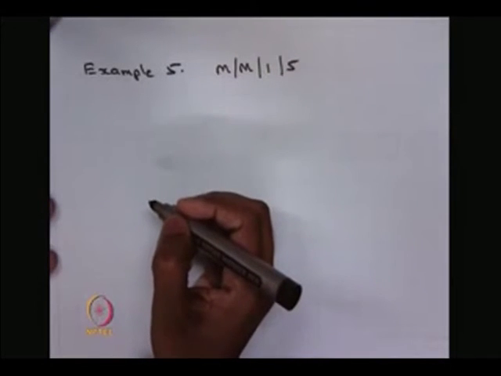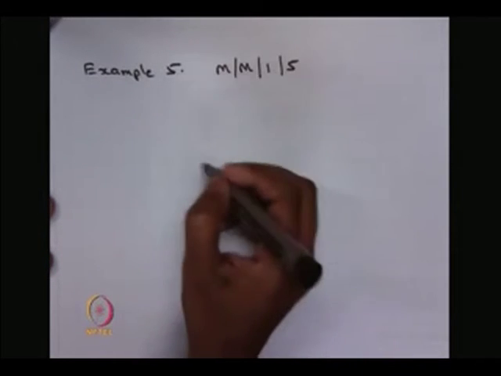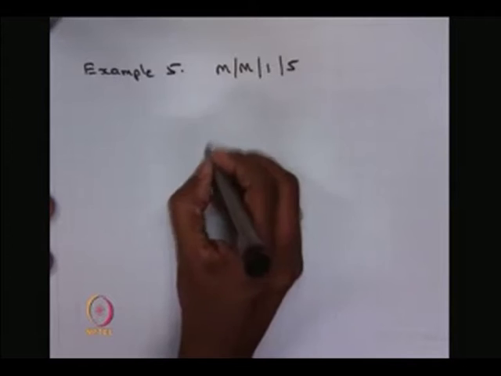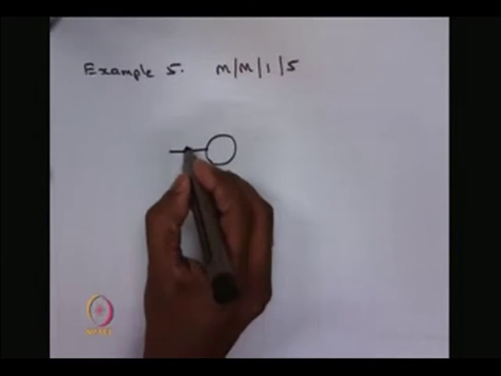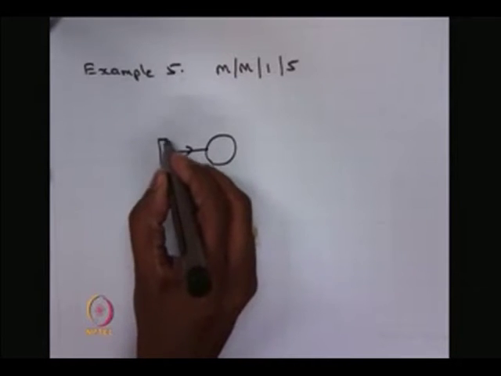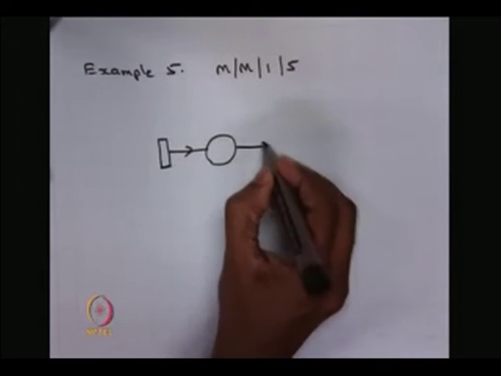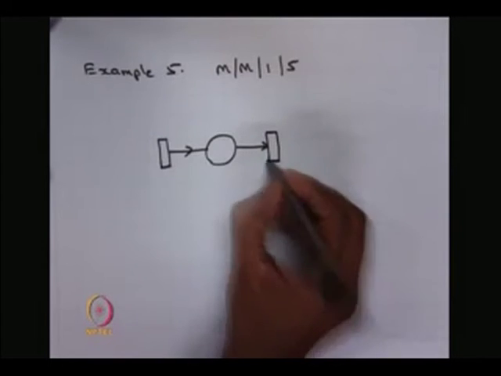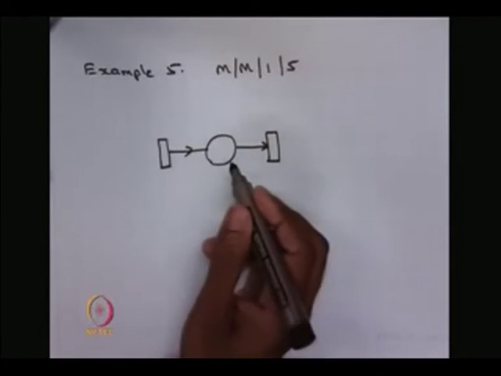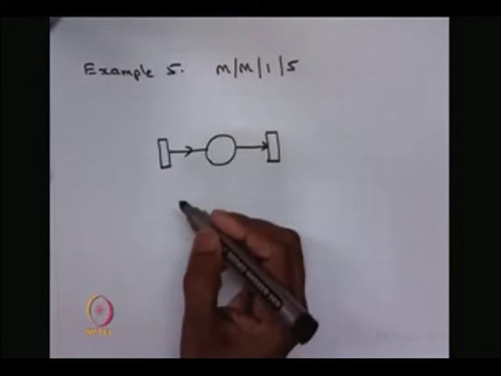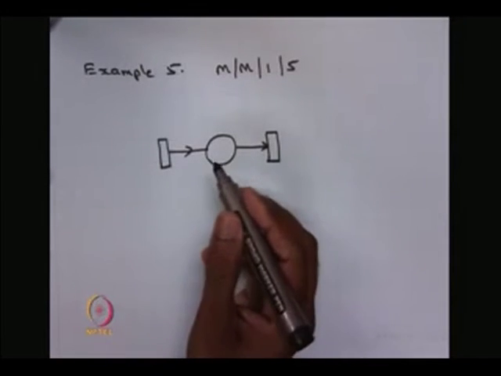We can use the stochastic Petri net which we have drawn for the M/M/1 queuing system. From that we can develop the M/M/1/5 queuing system. That is the easy one. That is the advantage with the stochastic Petri net, GSPN and so on. From one model you can always add some more features to get another model.